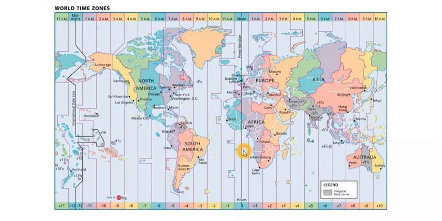It will be easy if I could show it on a map like this, right? Now I think this one is much better than the other one, right? So this is the 0 degree meridian or prime meridian. When it is noon here at the prime meridian, at the 15 degree east meridian, the time would be 1 hour ahead. In the prime meridian it is noon, so here at 15 degrees it will be 1 p.m. At 30 degrees it will be 2 p.m. At 45 degrees it will be 3 p.m.